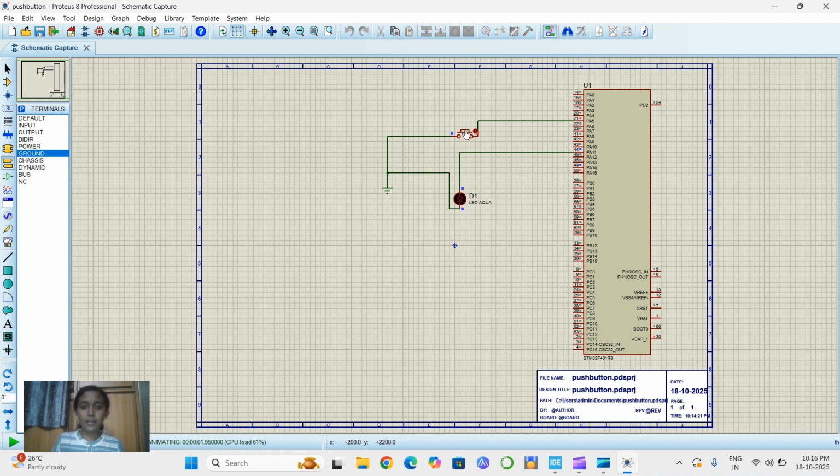when I'm clicking the button, we can see that the LED is glowing, and when I off the button, we can see that LED is in off state. So this is our program for the simulation of LED and push button using Proteus.